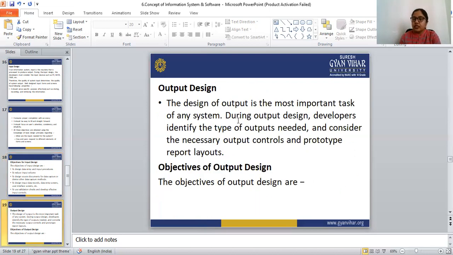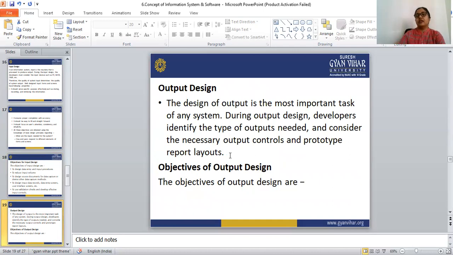Next is output design. What is output design? The design of the output is the most important task of any system. During output design, developers identify the type of outputs needed and consider the necessary output controls and prototype report layouts.